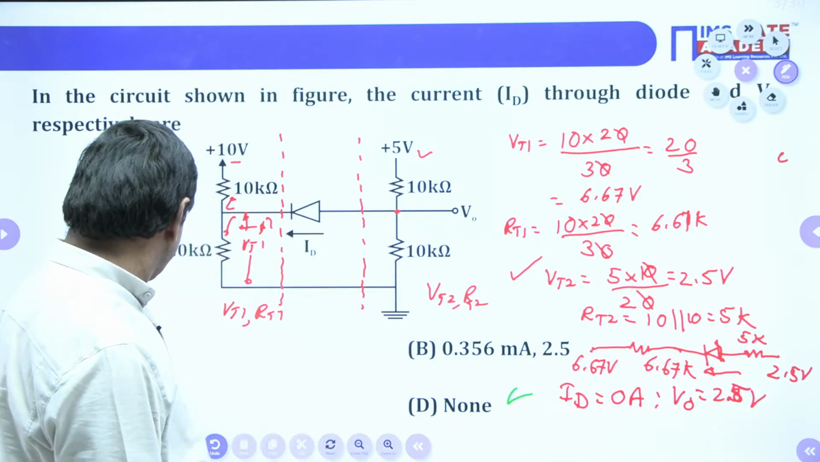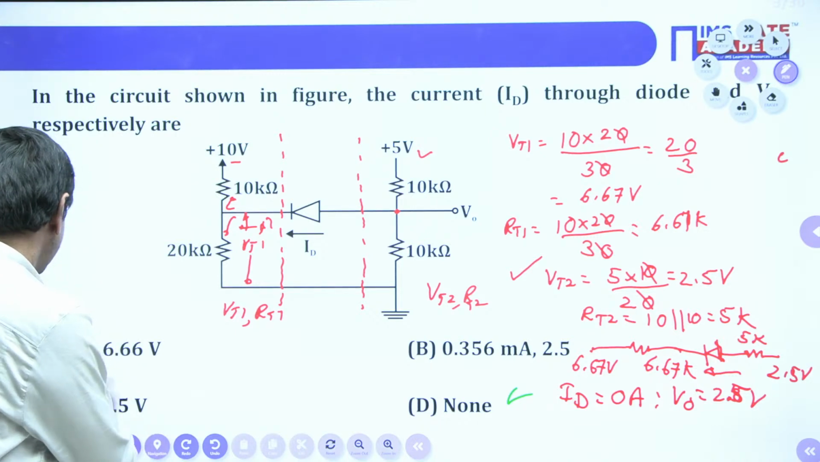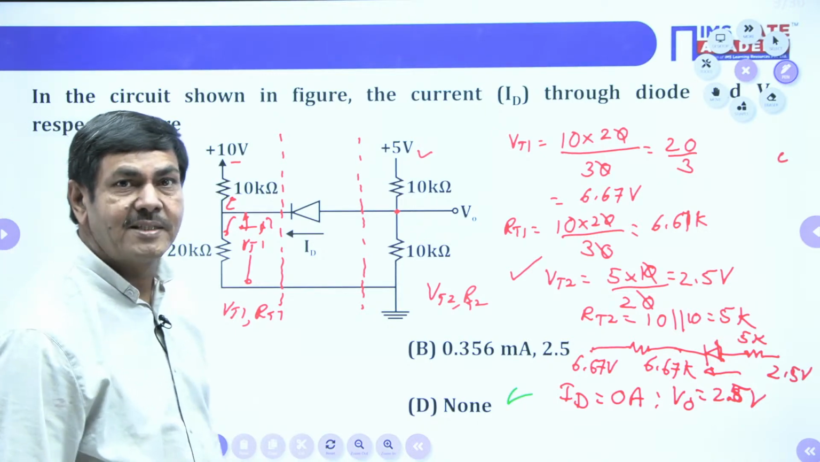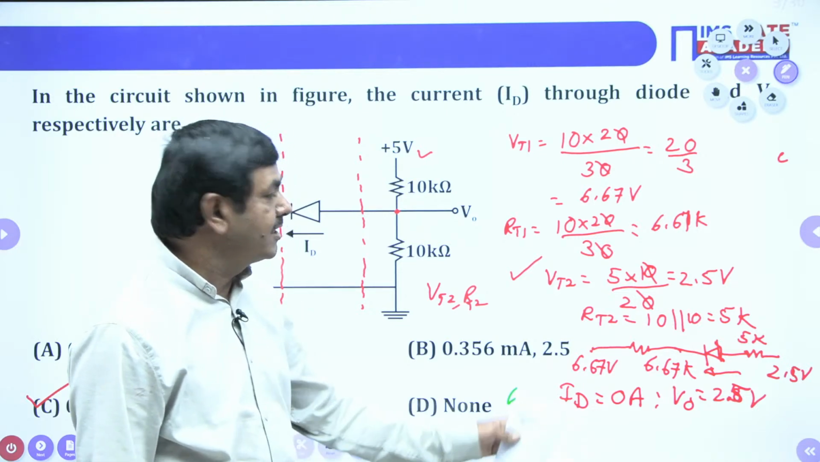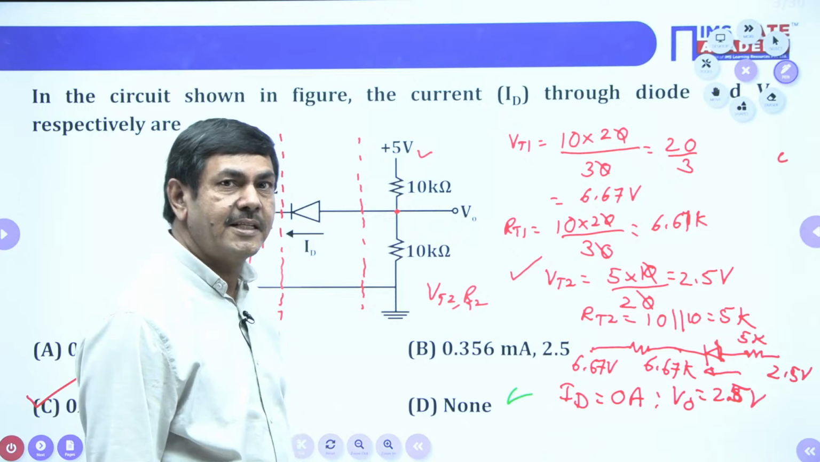So which option is correct? Option C is correct for this problem. In such a way the problem is done. I think the students followed this question clearly. Yes, we can go to the next question.